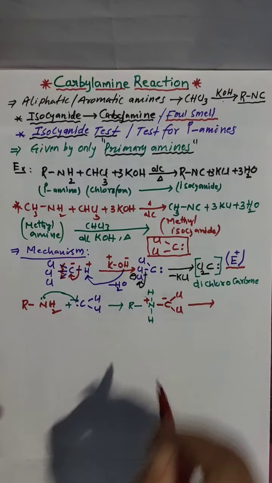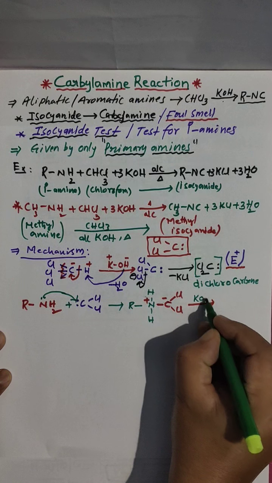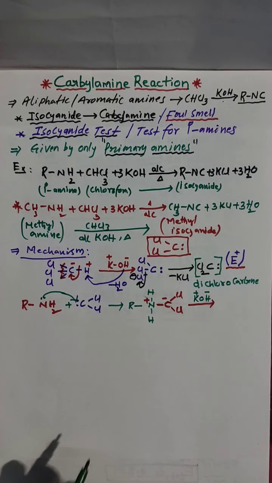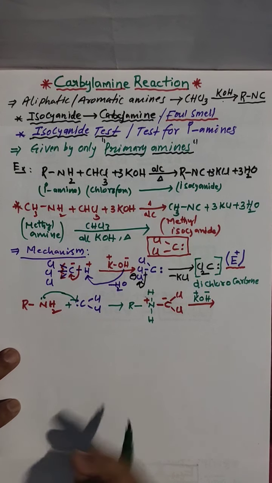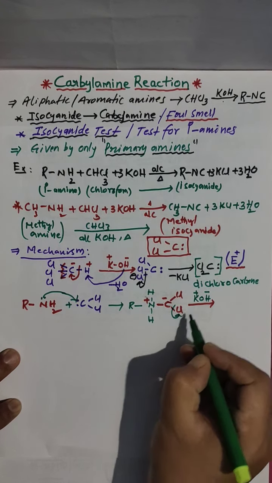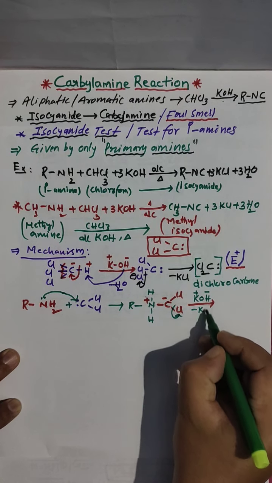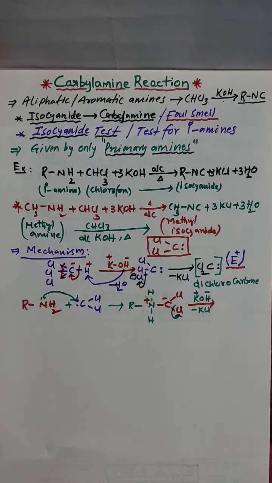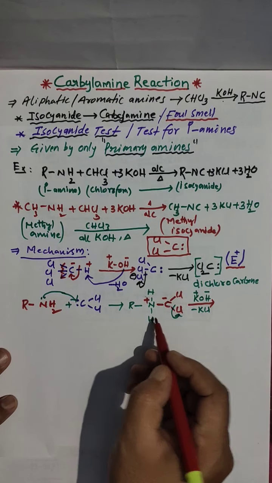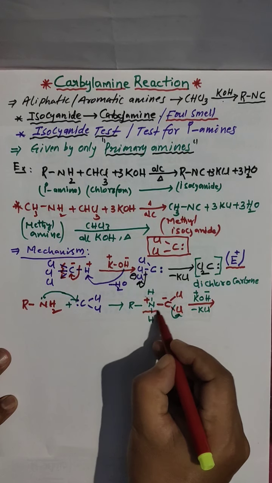Next step, KOH will be involved in the reaction. Potassium hydroxide, OH minus K plus. Clear? Look here, from this, 1 chlorine is moved out and reacts with potassium, removal of potassium chloride. And this hydrogen is there now. The amine has acidic hydrogens. Here we have OH minus, so this bond is going to break.